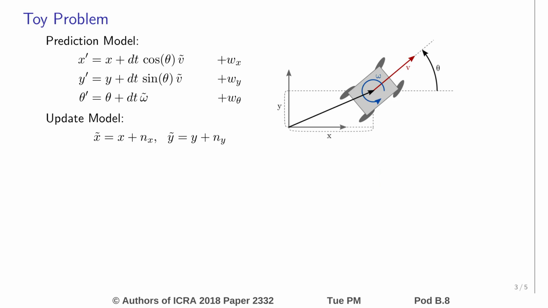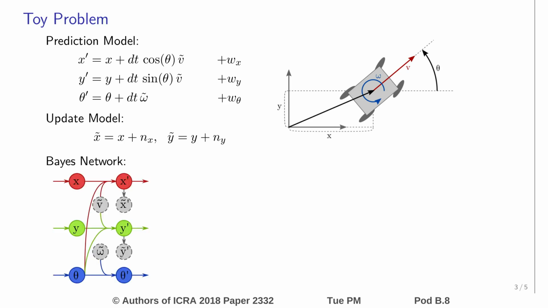Let's assume that we have a robot in 2D which measures its forward velocity or speed, angular rate, as well as its x and y positions. If the estimated state is composed of the robot position and orientation, we can derive the prediction model on the left side. Illustrated by means of a Bayes network, this would look as follows. This could be used within a relatively simple extended Kalman filter in order to estimate position and orientation of the robot, even though the orientation is not directly measured.